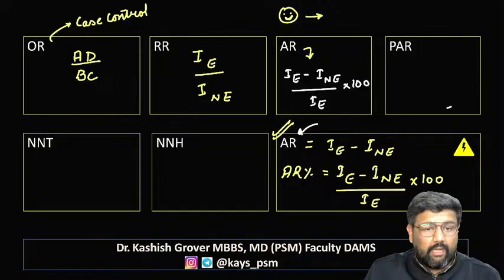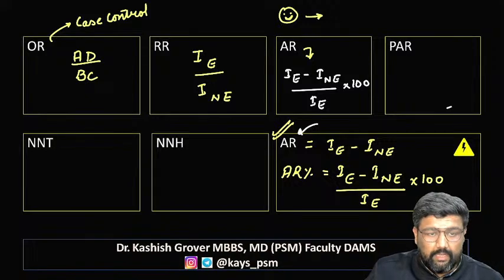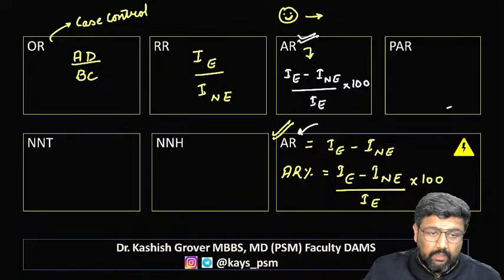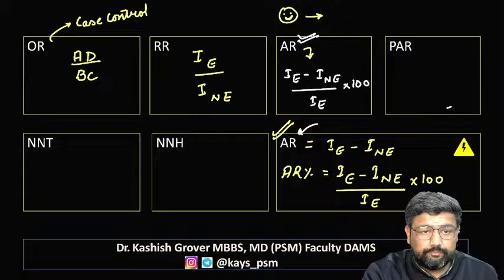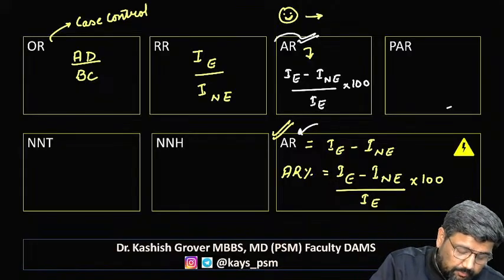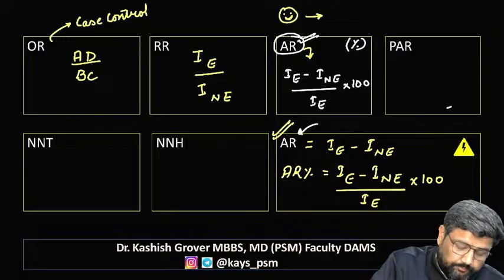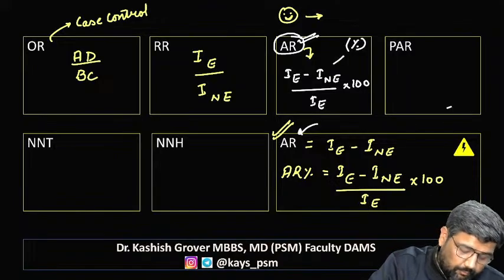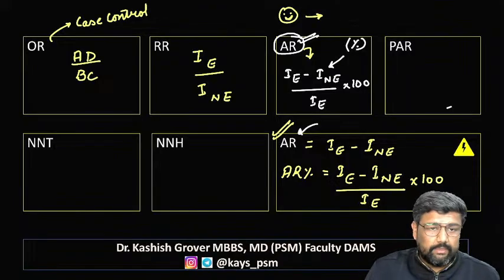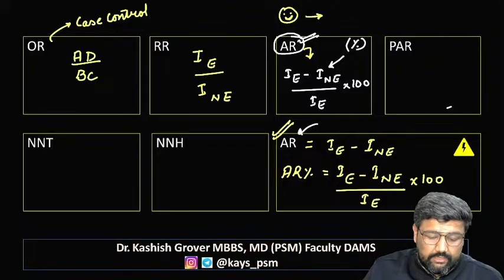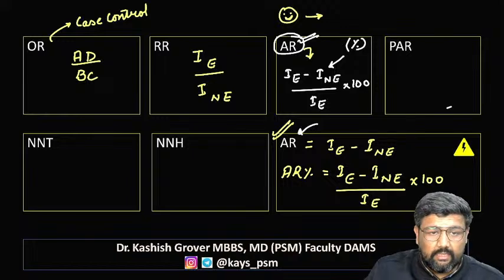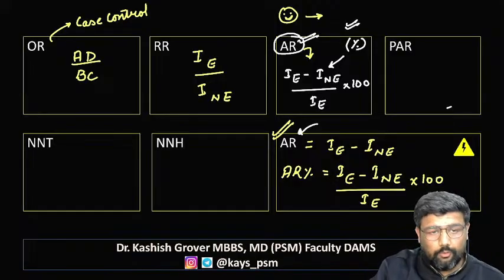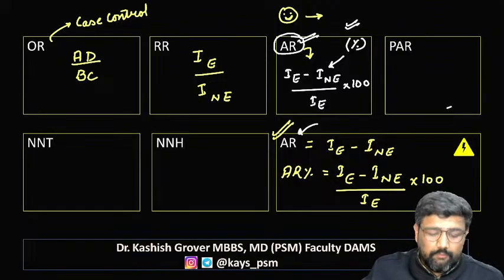But in Indian books and in the previous year questions, this is what they have mentioned. Now the question comes, sir, what to mark in exam? If they have asked attributable risk and they have given percentage in the option, that means you have to follow this formula. That is the controversy. In my every face-to-face batches, I have cleared this doubt, as well as in my B2B lectures, I have cleared why the controversy is arising and what is the reason and what we should follow.